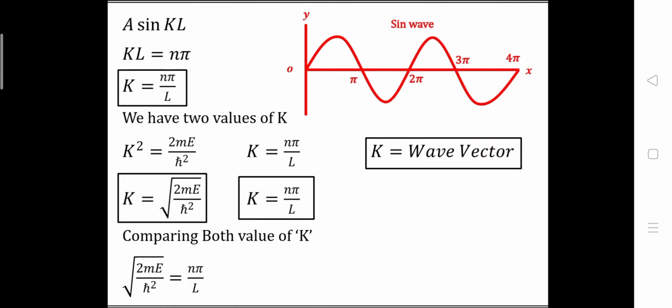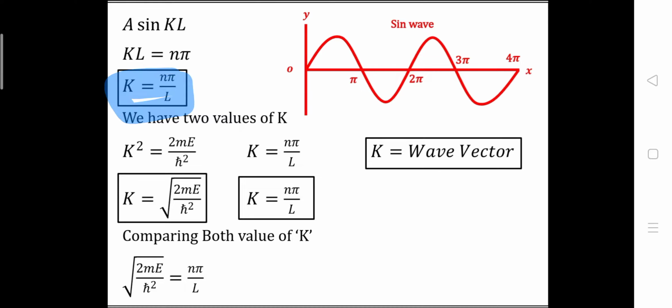Now we already know for which values of theta sin theta is equal to 0. So we can write sin kL is equal to n pi. From the sine wave we can see that for the values n pi we get sin theta equal to 0. So we can write kL is equal to n pi, and from this we can derive k is equal to n pi by L.